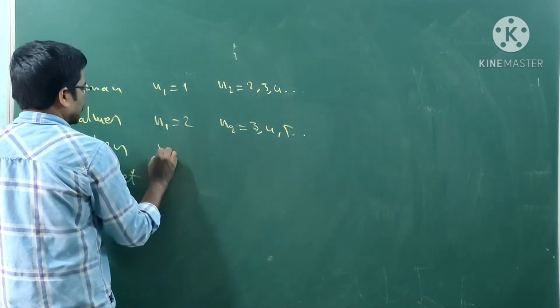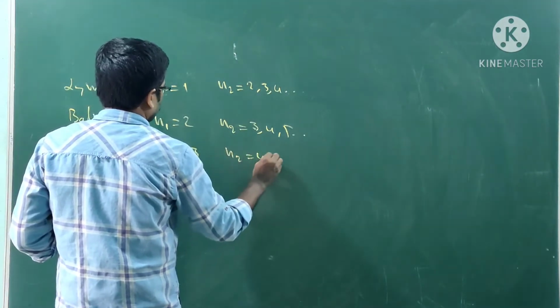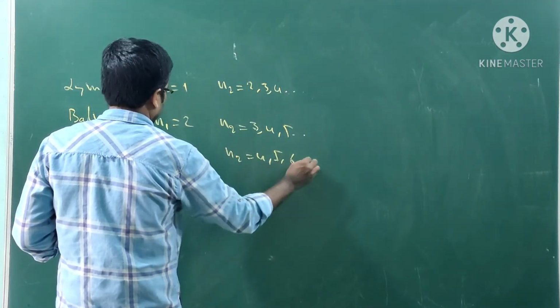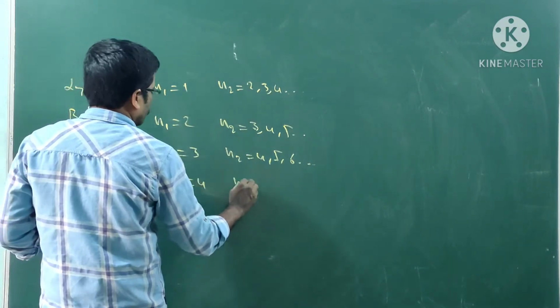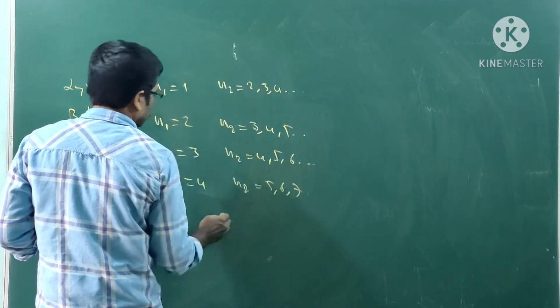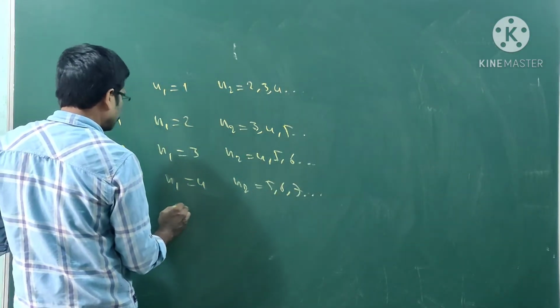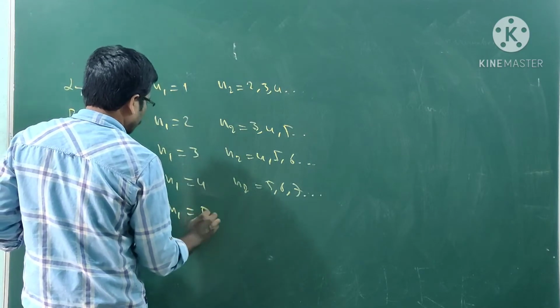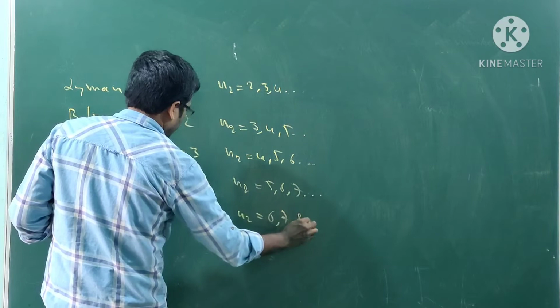Paschen: n1 is equal to 3, n2 is equal to 4, 5, 6. Brackett: n1 is equal to 4, n2 is equal to 5, 6, 7. Fund: n1 is equal to 5, n2 is equal to 6, 7, 8, and so on.